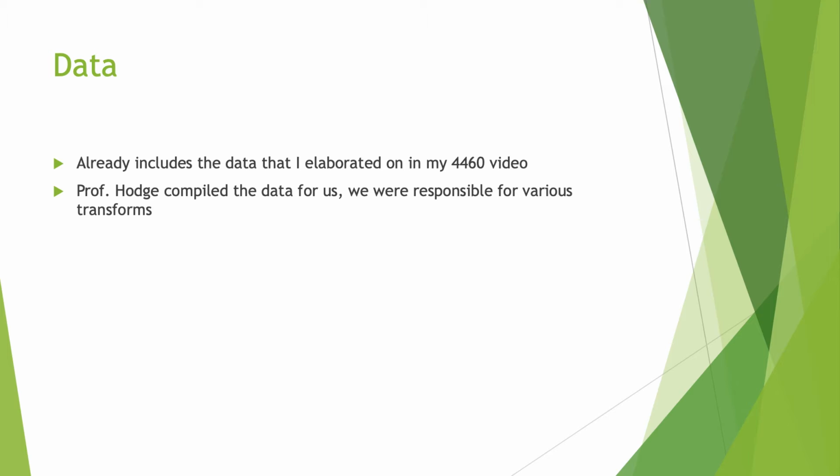So the data already includes the data that I elaborated on in the 4460 video, which is the food price index, how things were inflation adjusted. Dr. Hodge had already used that data, and he provided it to the rest of the class. He basically just uploaded a Stata file, washingtonfoodmarijuana.dta, which is a Stata file extension, into Moodle, and then we downloaded it, and we were responsible for the transforms.